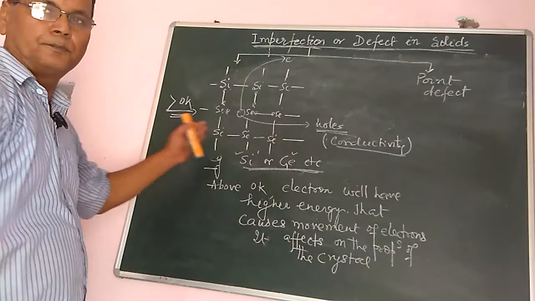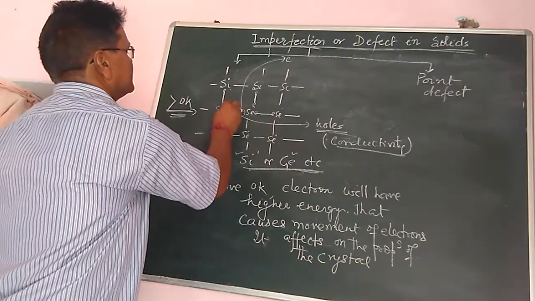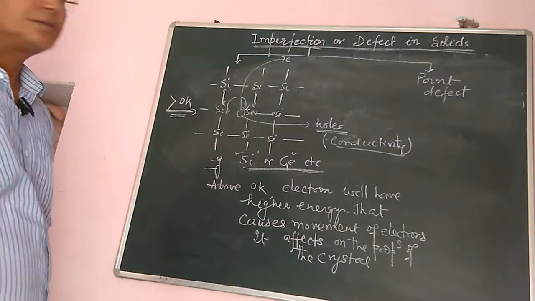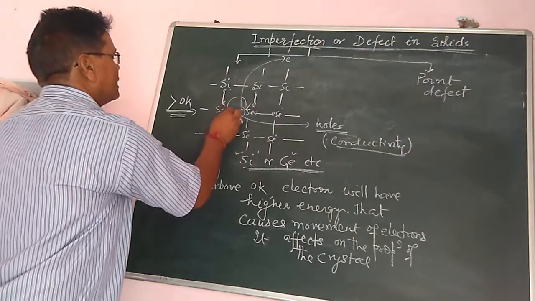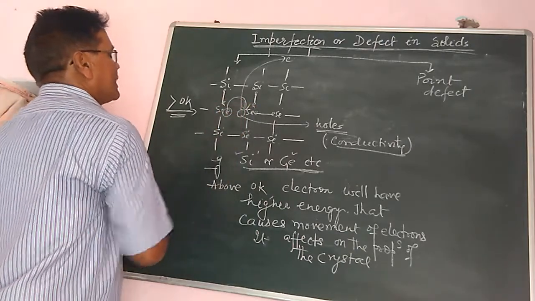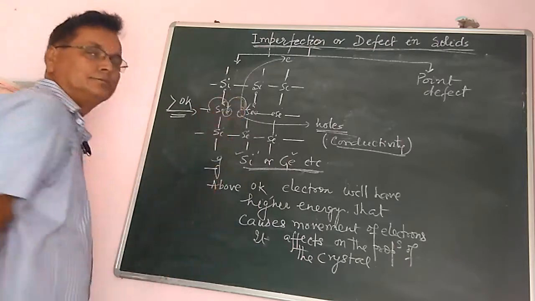Now when an electric field is applied, what will happen? The electron will shift to the hole and creates a hole elsewhere. Again, other electrons will shift to the holes.